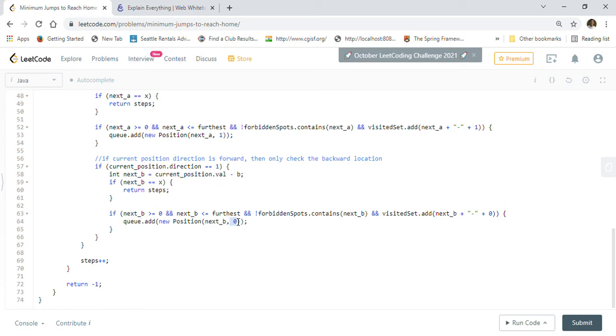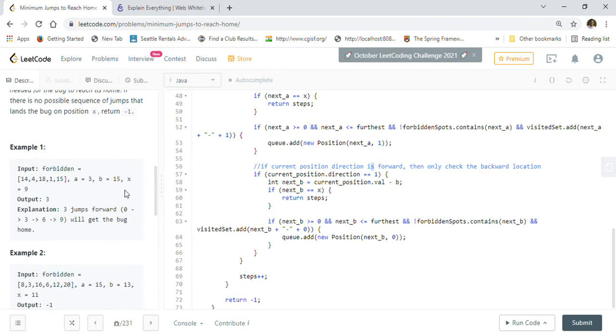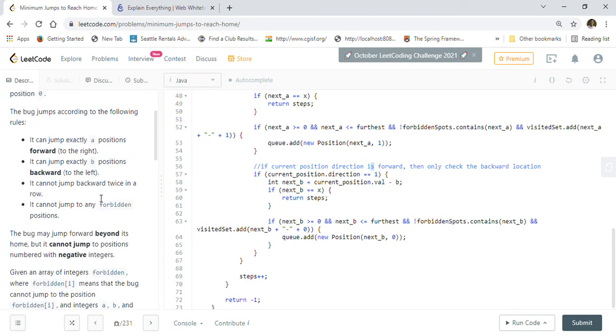And this also assures that, because this going backward step always works only if you have a forward direction, right? So it automatically ensures that we cannot do multiple backward jumps consecutively, right? Because that is what is given. This is an important thing, because that is what is given in the example, that it cannot jump backward twice in a row, right?